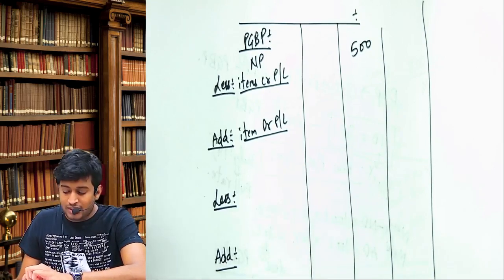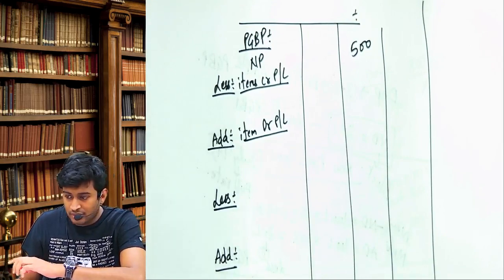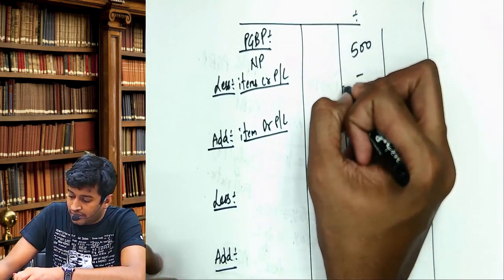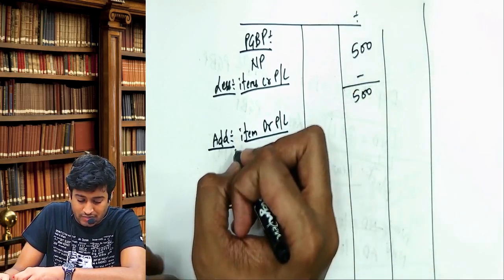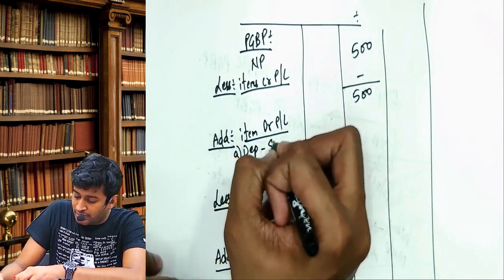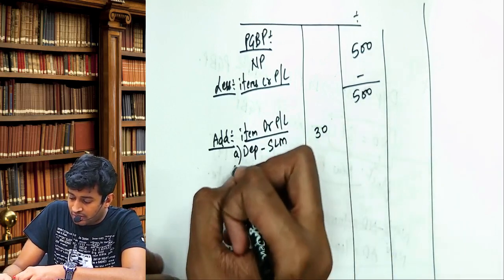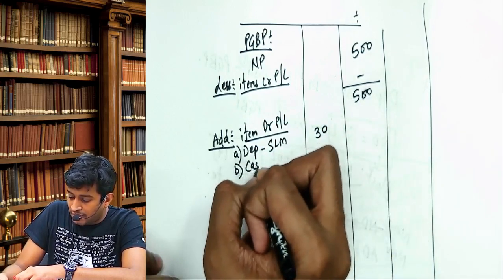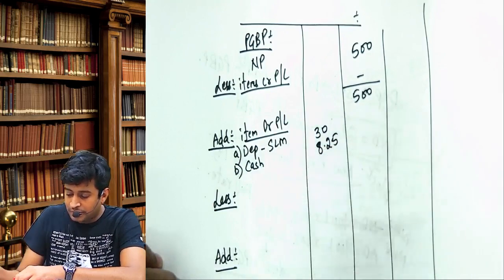What do we have under items credited to P&L account? Nothing, right? So 0. 500 plus 0 gives you 500. Items debited: depreciation as per straight line basis, 30. Second, cash payment, total 8.25.